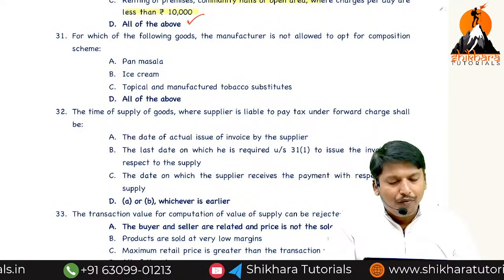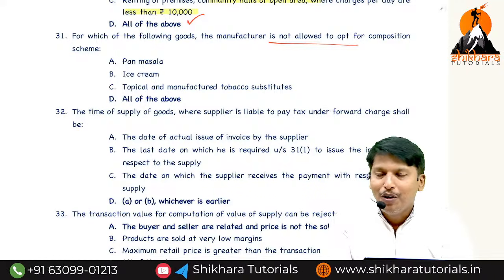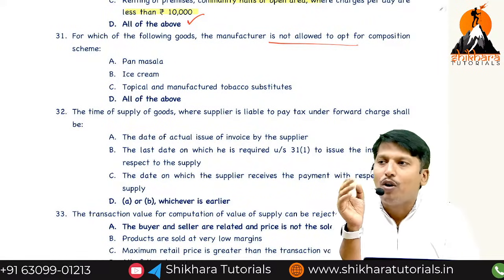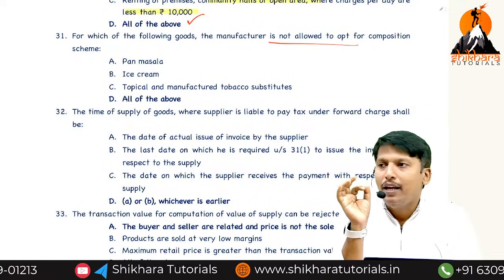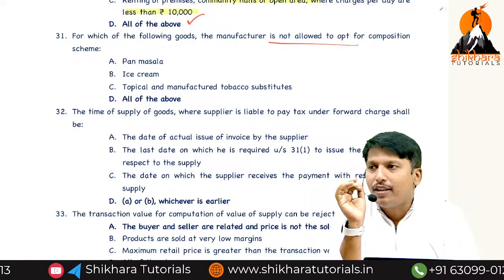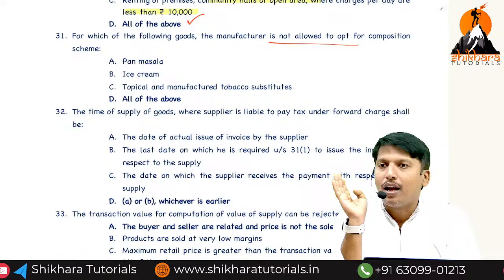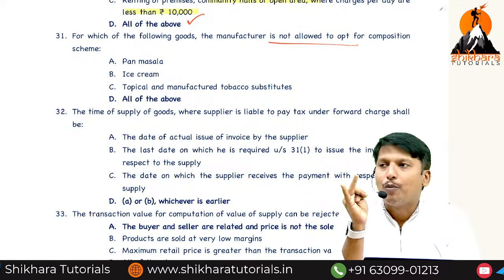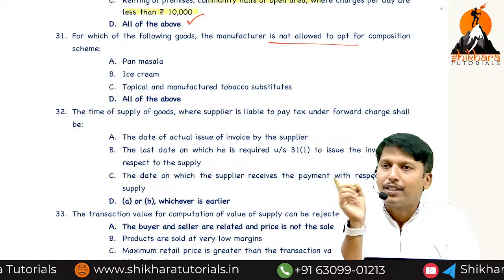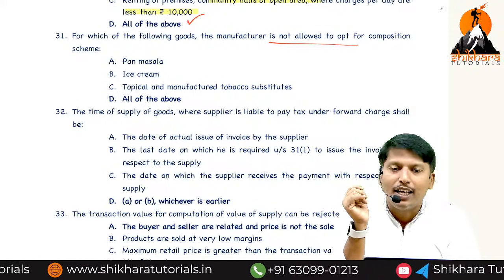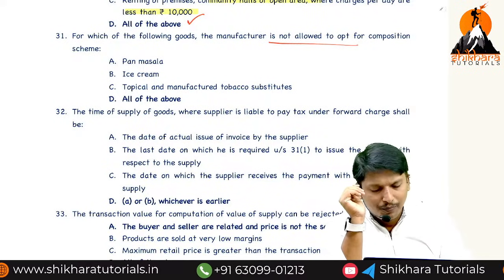Next, which of the following goods manufacturers are not allowed for composition scheme? You say composition scheme, who are not eligible? Persons making non-taxable supply, interstate supply, dealing through ECO, especially services, CTP and RTP, notified goods manufacturers. Notified goods are ice cream, pan masala, tobacco, aerated water, bricks, building bricks, fly ash bricks, bricks of fossil meals, tiles, earthen or roofing tiles. Now what is the correct answer, sir? All the above.